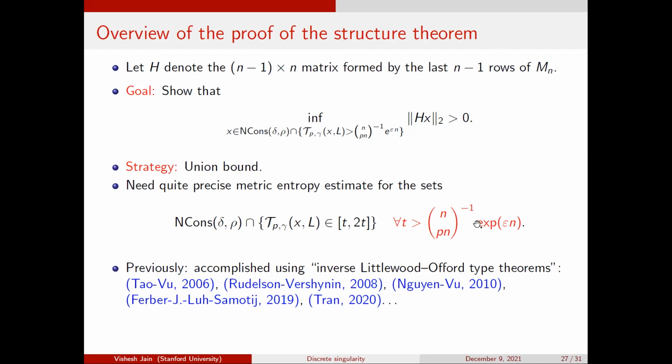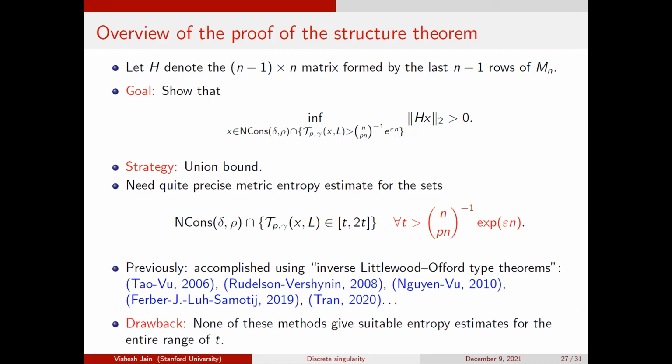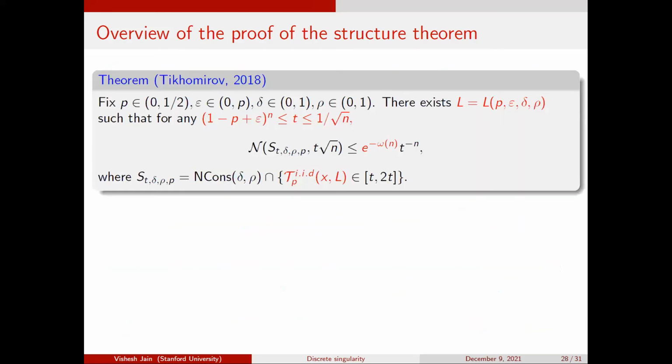Anyway, the point is that you can do things like this, but they will place some restriction on t, which is not good enough. These things will only work for t which is, let's say, at most exponentially small, for some small exponential, and certainly it won't go all the way through. So really, the idea of Tikhomirov in his paper, which we build upon, is to move beyond the traditional inverse Littlewood-Offord type theorems and prove metric entropy estimates for sets of this form, going all the way to this value. And I will say maybe one line about how to do this.